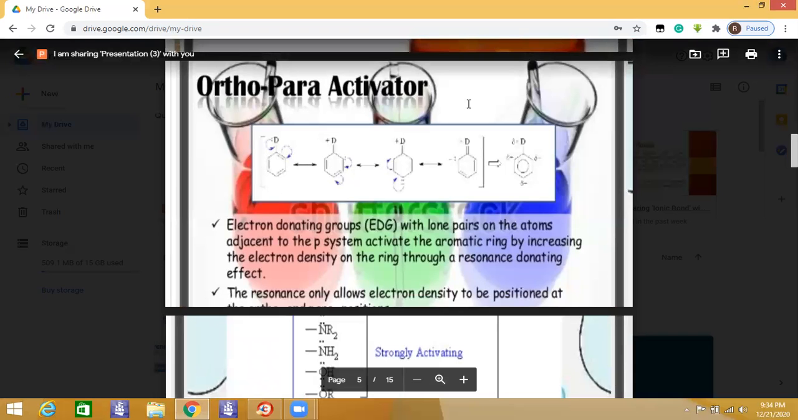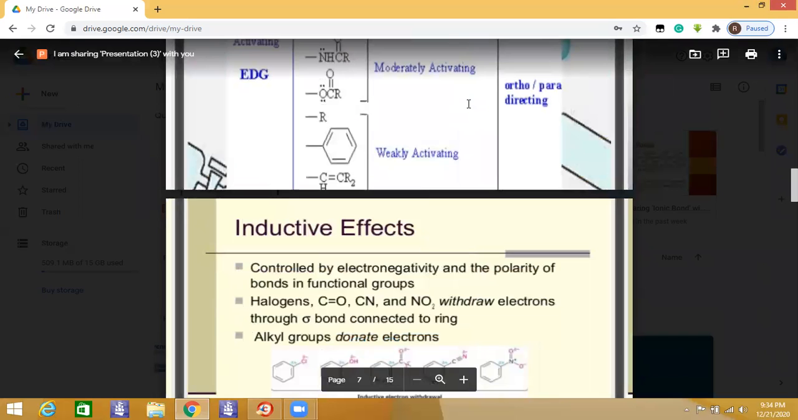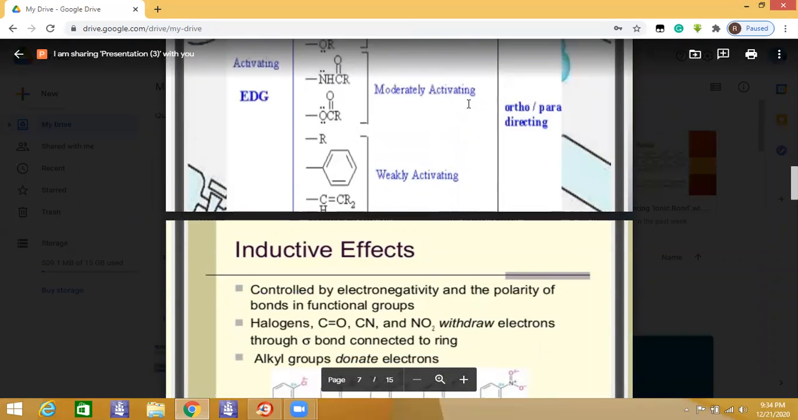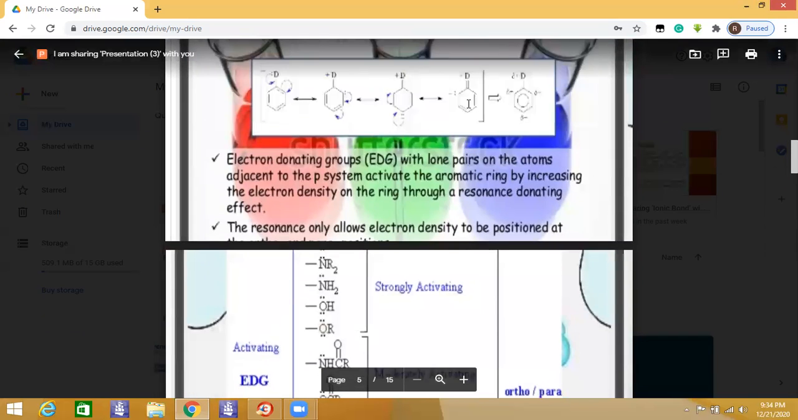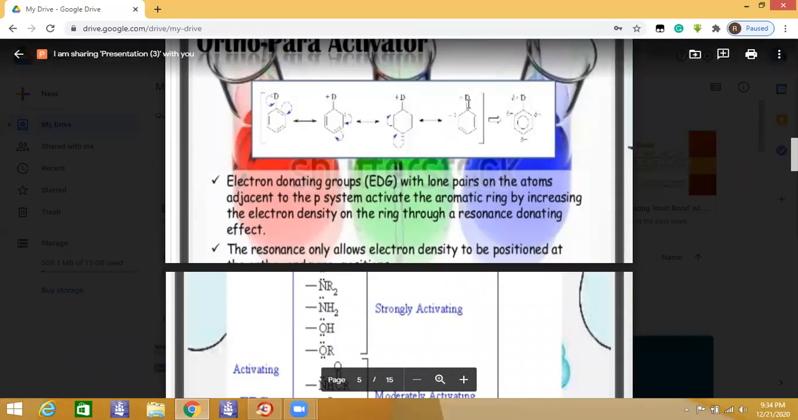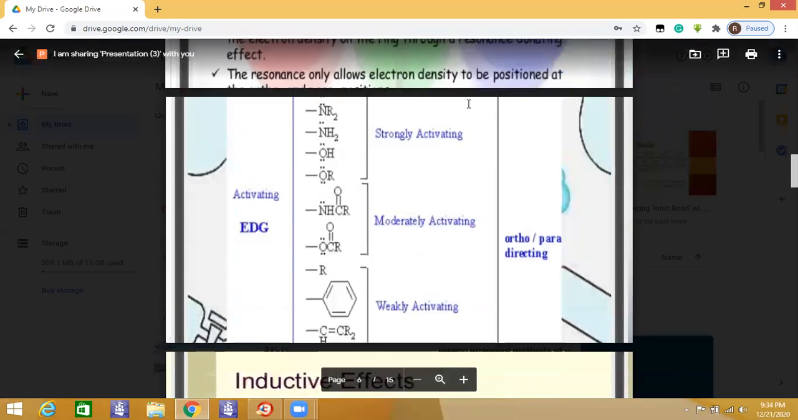So these electron donating groups activate the aromatic rings by increasing the electron density on the ring through the resonance donating effect or the inductive effect.